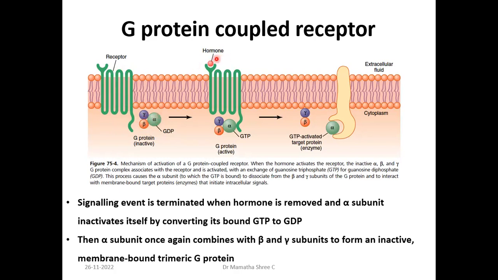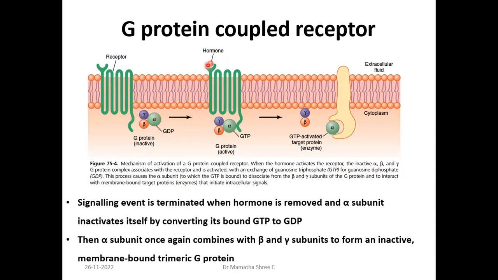Now, the hormone was released, let us say, for example, by some endocrine gland. It has reached its target cell. So it is binding to its receptor, that is a G protein coupled receptor. Now, once the hormone binds to the G protein coupled receptor, can you see in this, when the hormone is not bound, the GDP is away from this cytoplasmic part of the receptor, right?